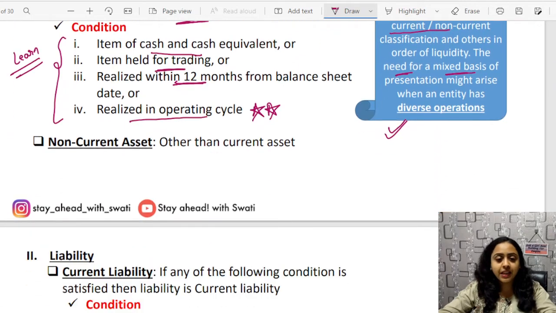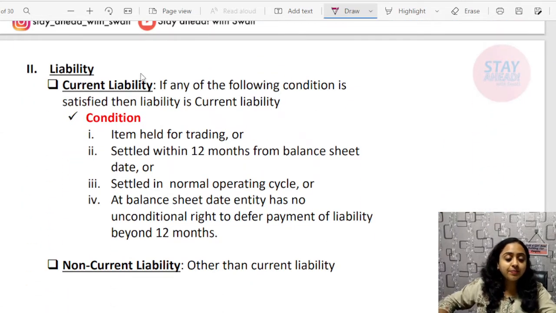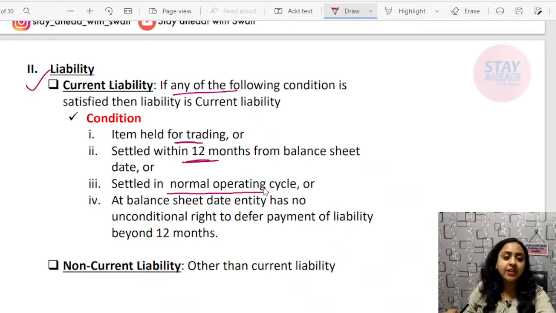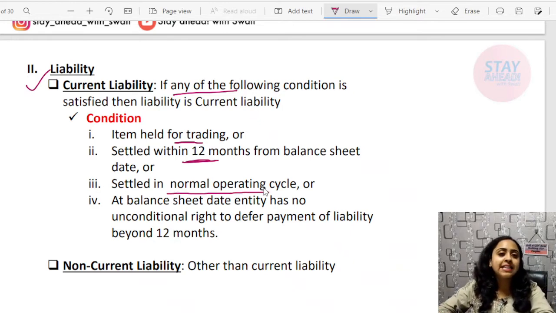Okay, next, liability. In the same way, if any of the following conditions is satisfied, then it will be known as a current liability. Other than that, it will be considered non-current. Items held for trading, settled within 12 months, settled in the normal operating cycle. For example, if the normal operating cycle is 15 months and a particular thing is paid within 15 months, then it will be considered current, even though it exceeds 12 months.